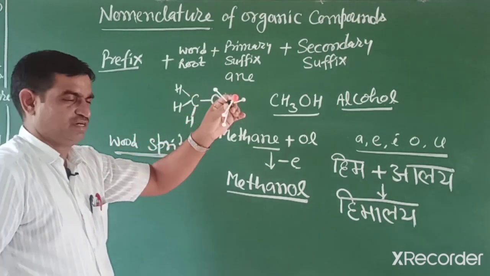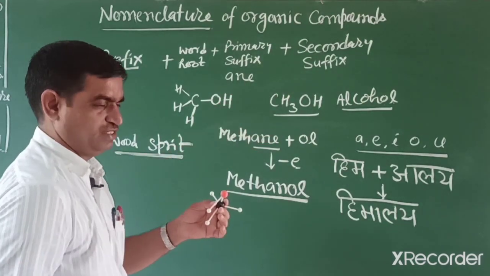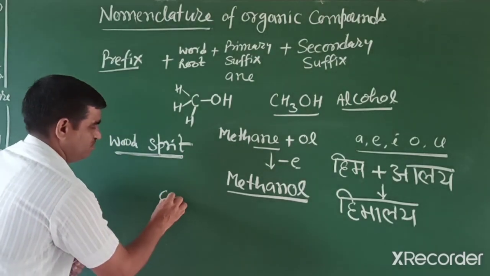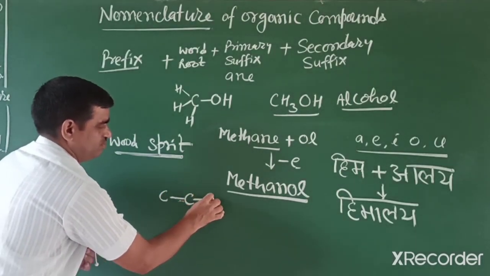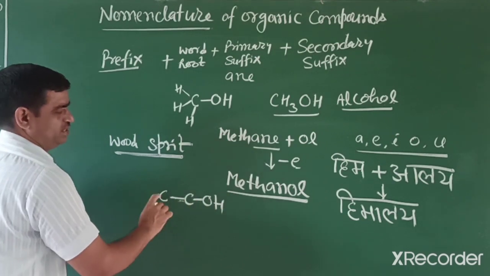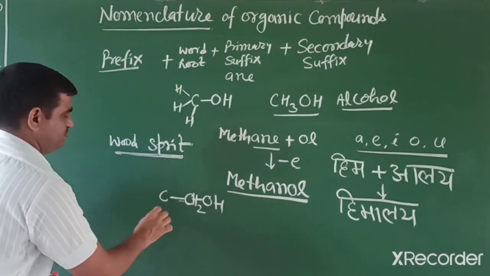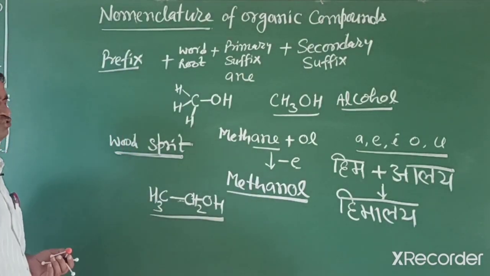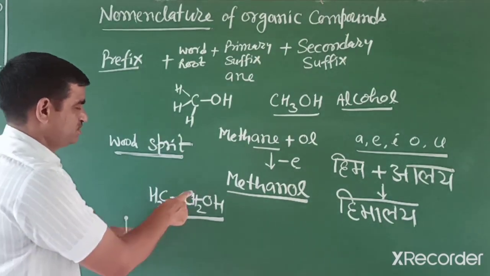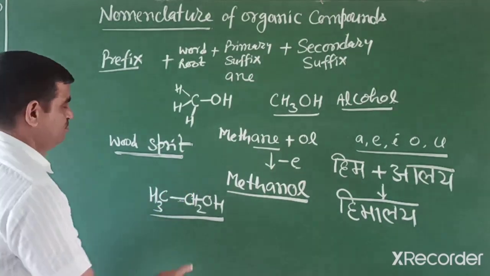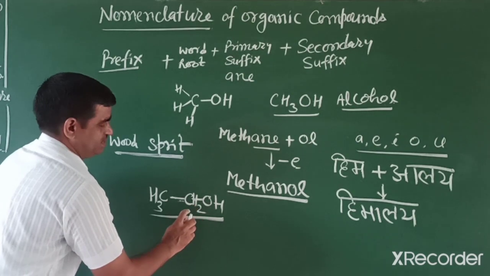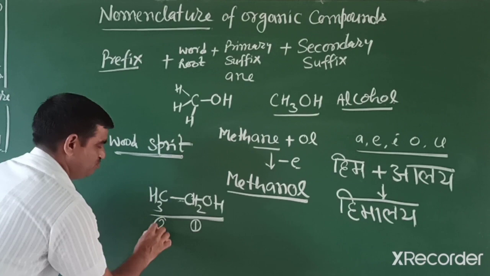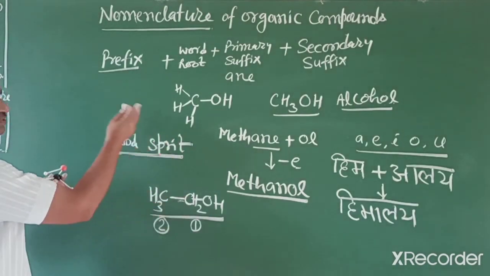Next member, how can we write it? It's the next homologue, as we discussed earlier. If we add one more carbon, what is the IUPAC name of that compound? If we complete the number of hydrogens, first we have to start numbering in such a way that the functional group carbon gets the lowest number. We start with 1 and then 2. So total 2 carbons, no prefix.